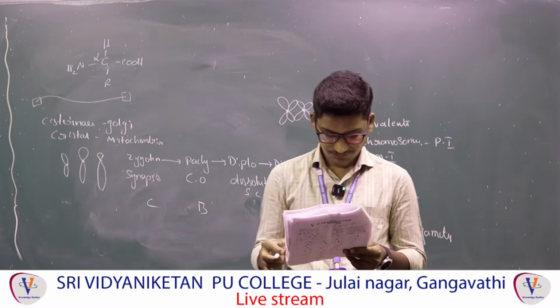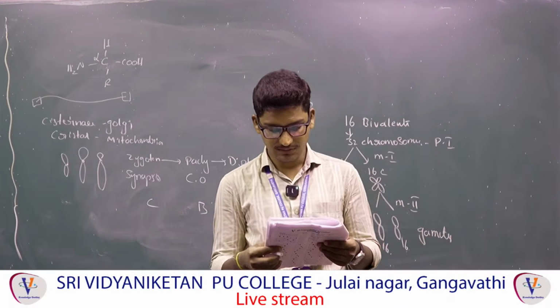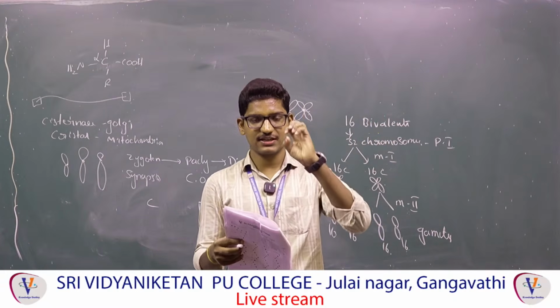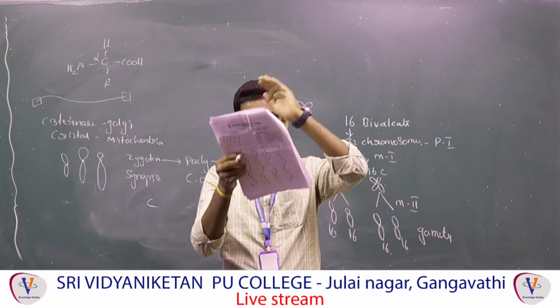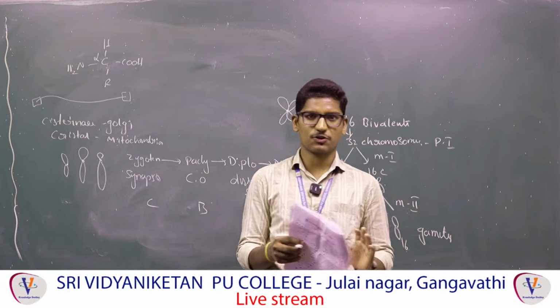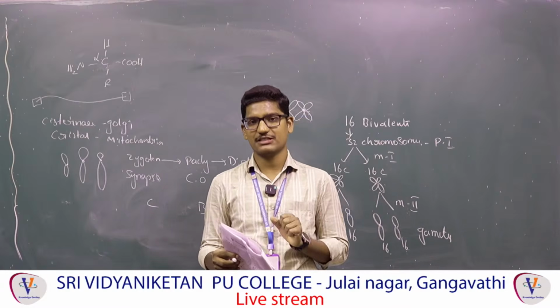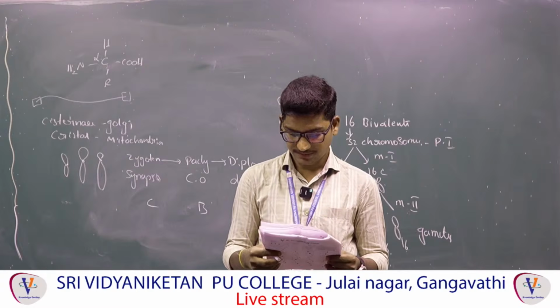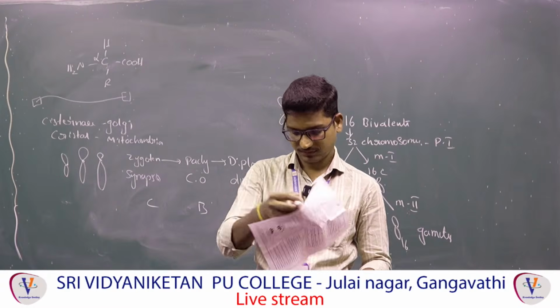Next, 134. What phase is this saying? It is a phase called anaphase. You can observe the chromosomes are moving to the opposite poles. So in this phase the centromere will split and sister chromatids will be separated. 134, second option.